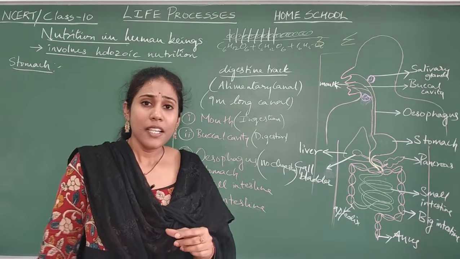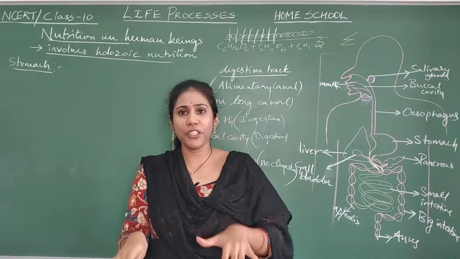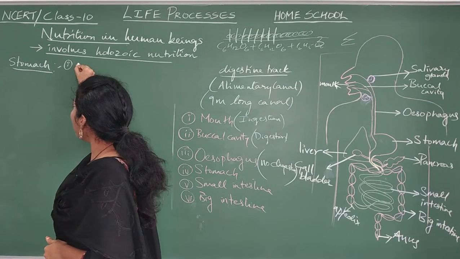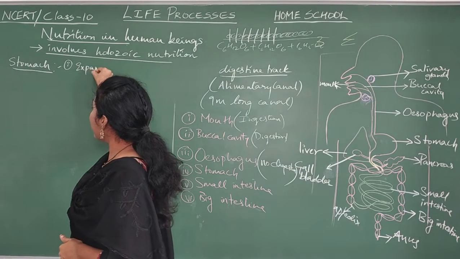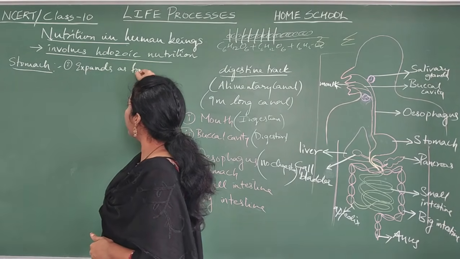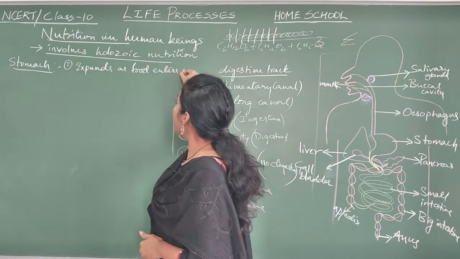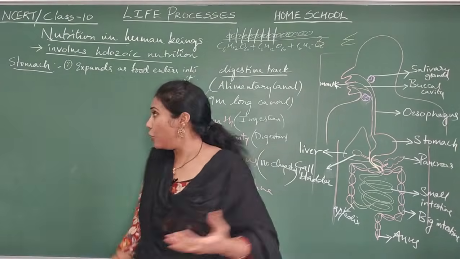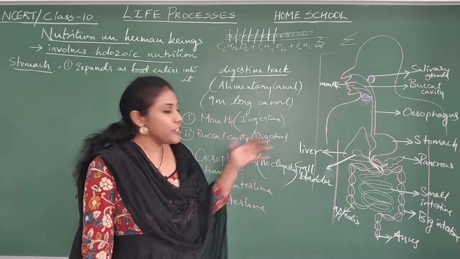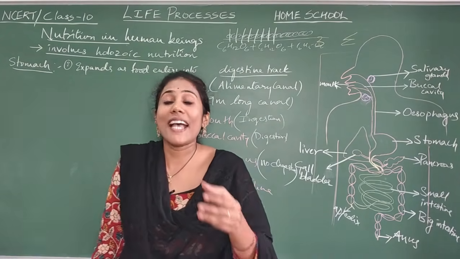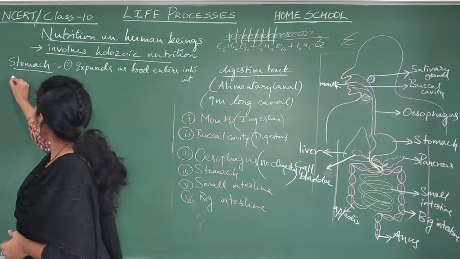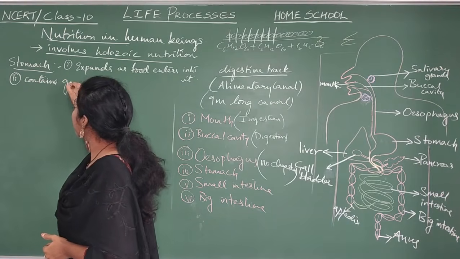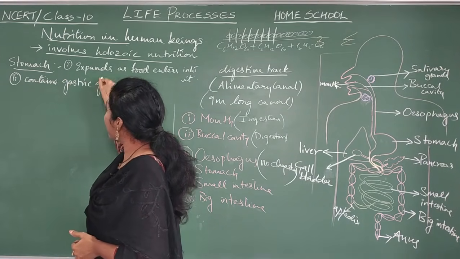See, the stomach will expand as the food enters into it. What happens to a stomach? The first point you have to remember is the stomach expands. It will expand as food enters. And once the stomach expands, there are certain glands in the stomach which we call gastric glands. So the stomach contains gastric glands. Very important, gastric glands.